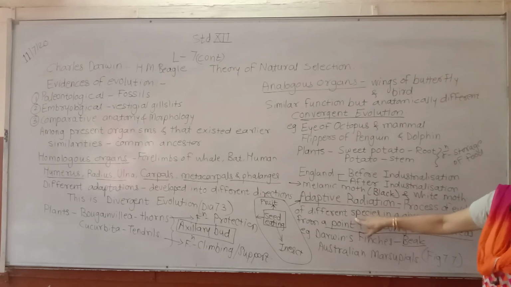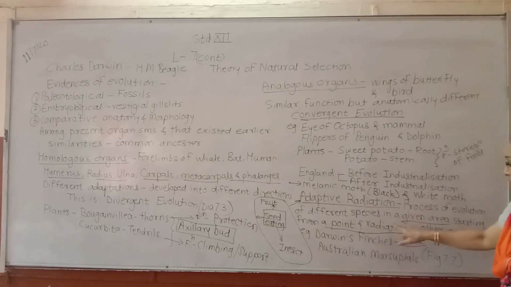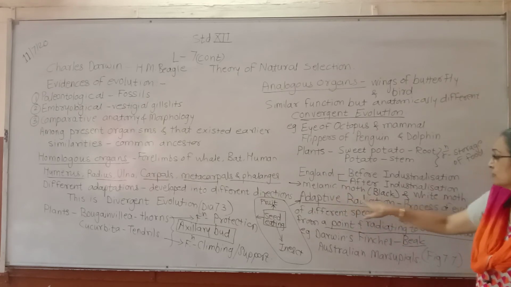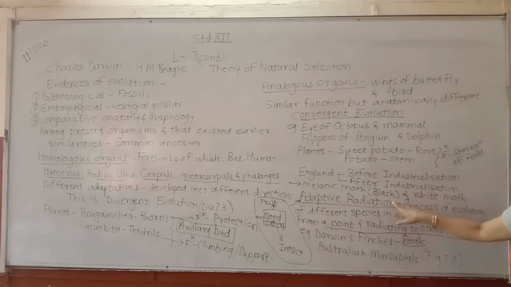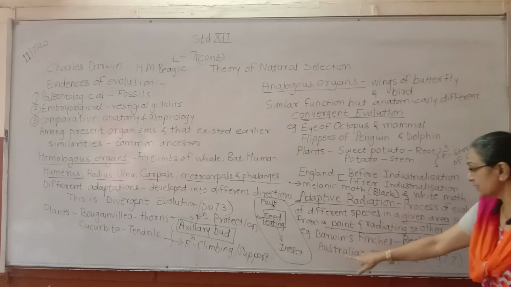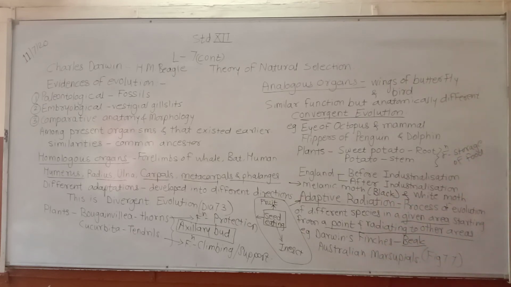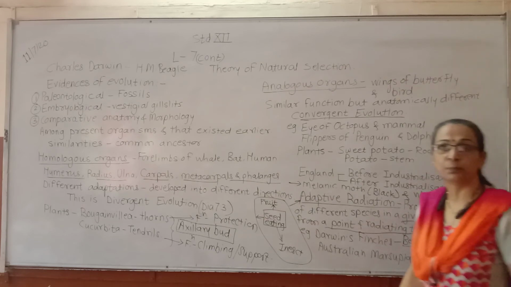Presently, you can say there are about 26 different species of finches found, and all these are because of the adaptive radiation. The other best example is Australian marsupials.